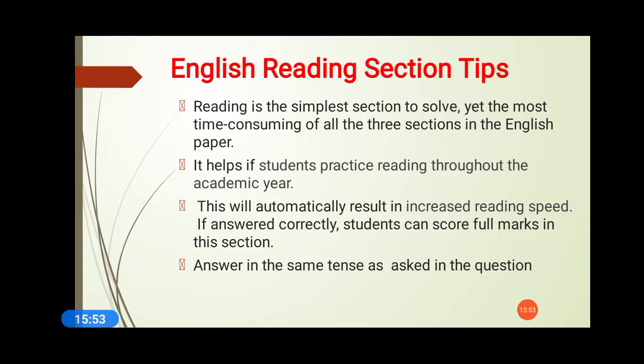Evaluate your answers by yourself, because all the answers will be multiple choice questions, so it's quite easy for you to understand and give marking. On the first day you may take 10-20 minutes to read the comprehension and answer it, and the score might not be that good. I'm talking about slow bloomers. Students can score full marks, and those who are very good in this can skip this section and go to the other section where they can give themselves an opportunity.